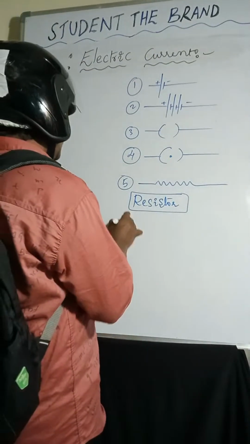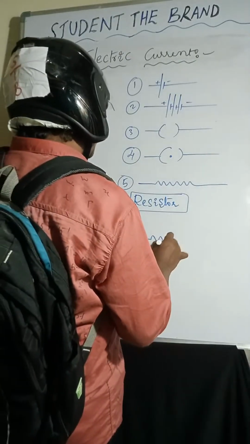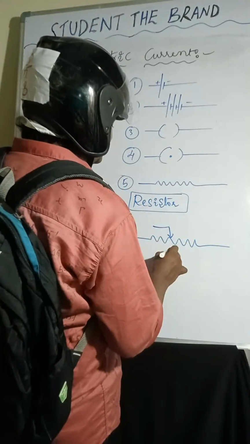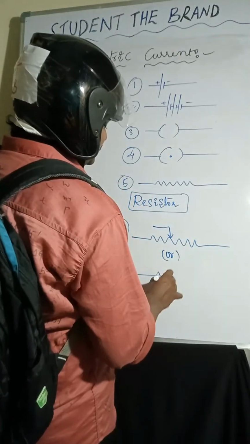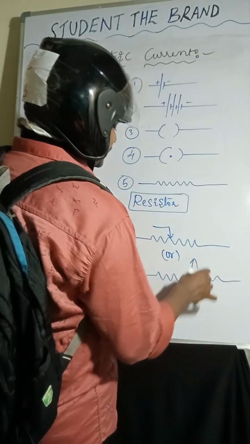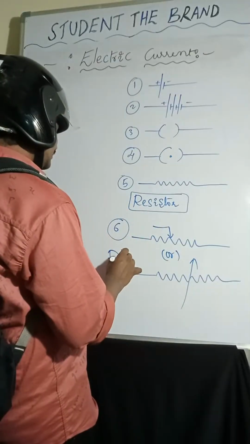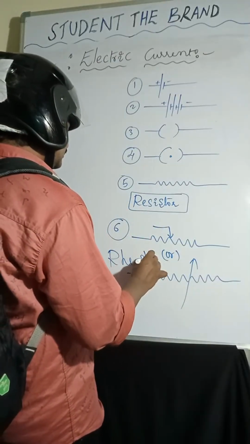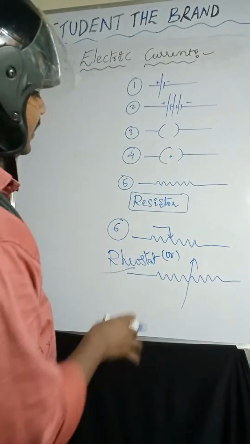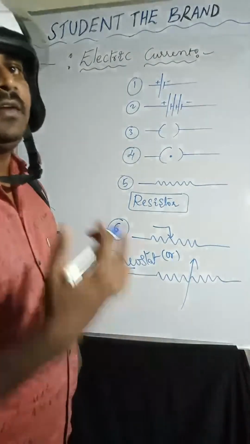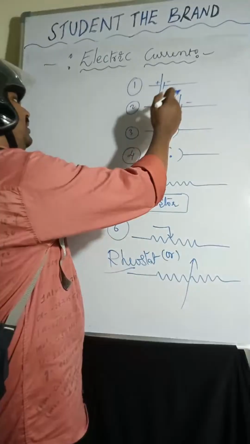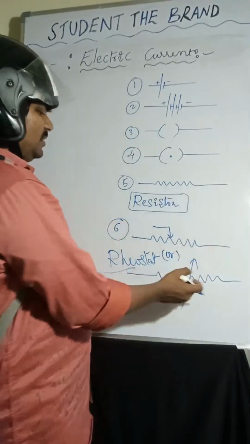Coming to the sixth one, rheostat. Rheostat is a device which is used to regulate the current without changing the voltage source. So: cell, battery, open switch, close switch, resistor, rheostat.